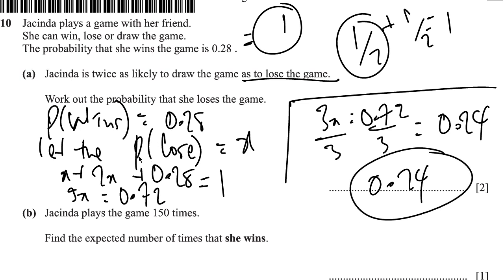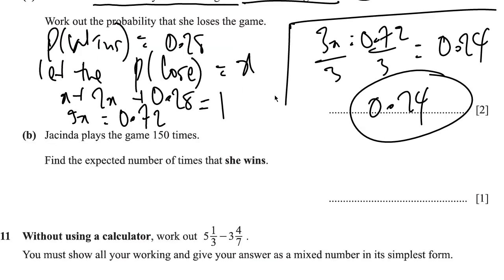Remember we said let the probability that she loses be x, because it says that Jacinda is twice as likely to draw the game as to lose. So the probability of losing is x, and the probability that she draws the game is twice that of the probability of losing. That's why it says twice as likely to, right, as to losing the game. So that's 0.24.